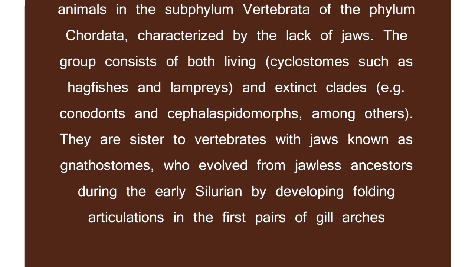Both of them evolved from a jawless ancestor during the early Silurian, by developing folding articulation in the first pair of gill arcs. In the next video, we'll be talking about the evolution of the jaw, and how the jaw originates itself. And that is where we know that the jaw evolved from the modification of the gill arcs. But for now, let us just focus on the agnathans, which are jawless fishes.